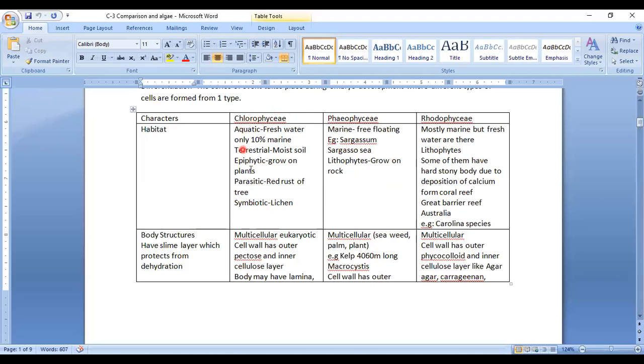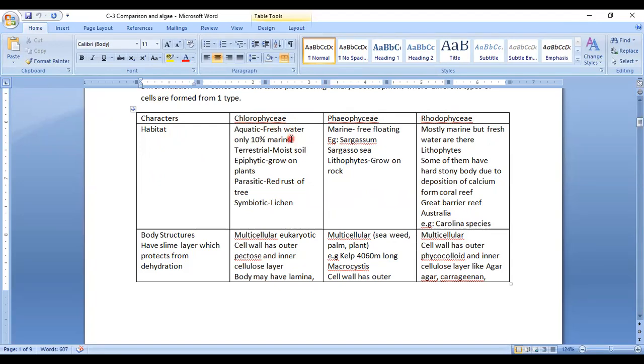Chlorophyceae is known as the green algae, phaeophyceae is known as the brown algae, and rhodophyceae is known as the red algae. So in this part, we are going to start talking about these types of algae, first from the point of view of a comparison, and then we will have a look into how they look. So if we talk about the habitat,